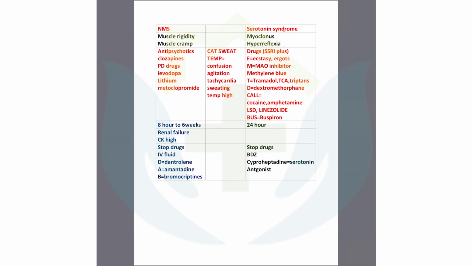So these two syndromes, how can they happen? Mostly with antipsychotics like clozapine, haloperidol can also, and Parkinson's disease drugs like levodopa, and lithium, metoclopramide. All of these drugs are involved in neuroleptic malignant syndrome. A patient, suddenly you give haloperidol and the patient is also taking lithium. So this patient suddenly suffers from high fever with confusion and muscle rigidity. So if any antipsychotic is given and you see muscle rigidity, muscle cramp with the high temperature, the diagnosis is neuroleptic malignant syndrome, nothing else. So neuroleptic malignant syndrome is very important to identify.